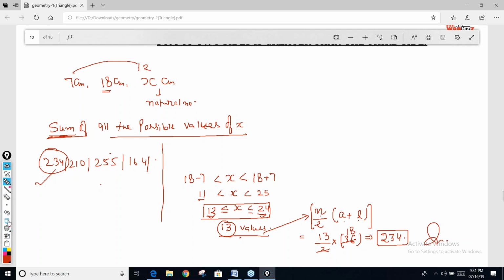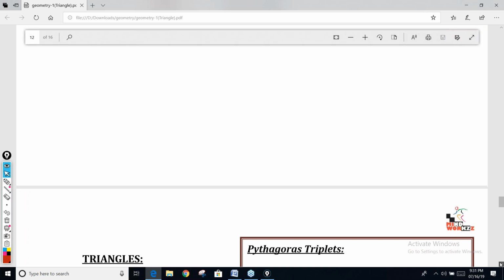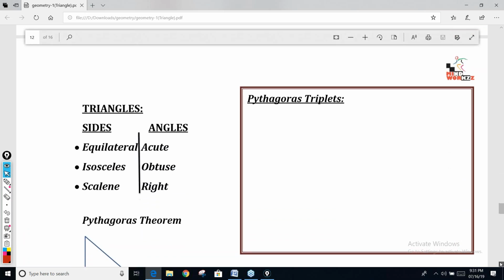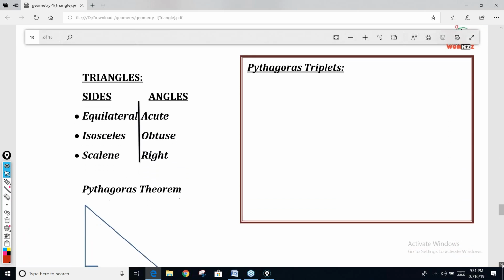Now I will link this property with obtuse and acute also. But before coming to obtuse or acute, first get this part: Pythagoras. Then we'll come to obtuse and acute.